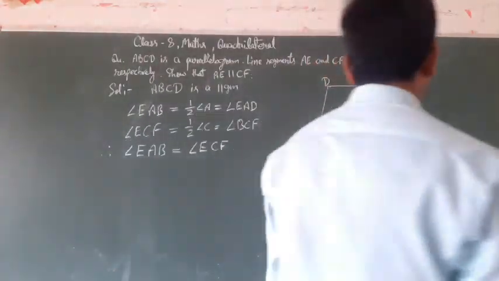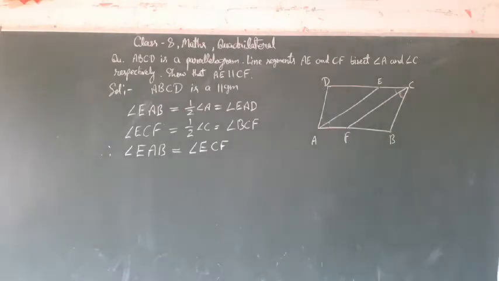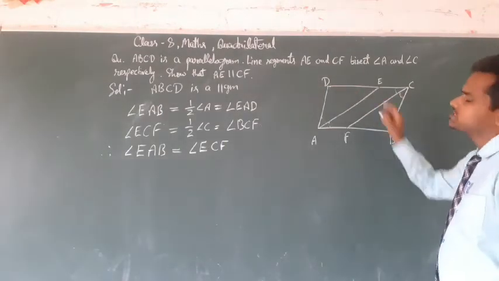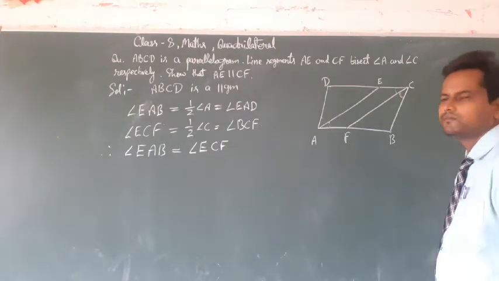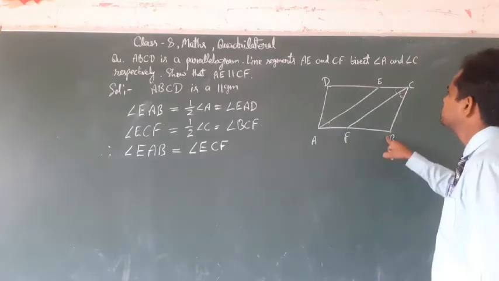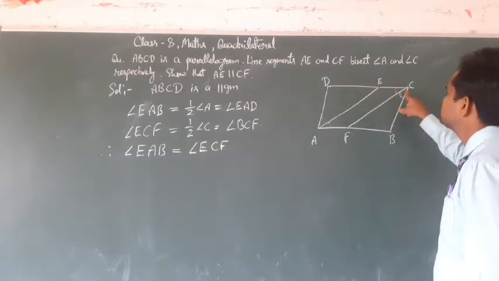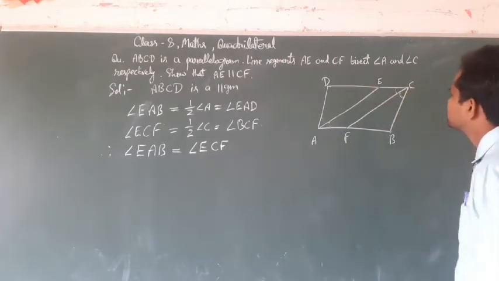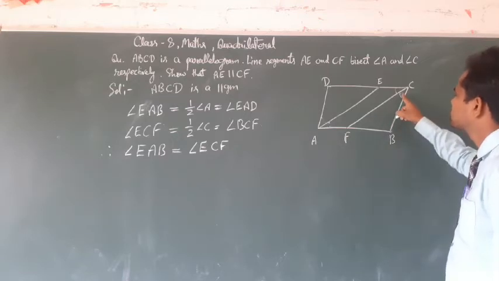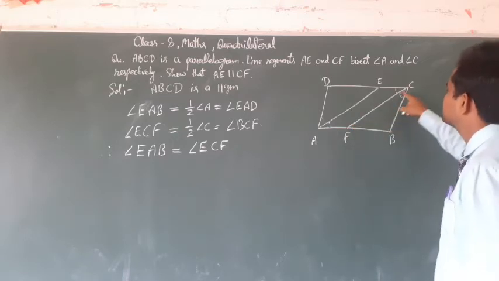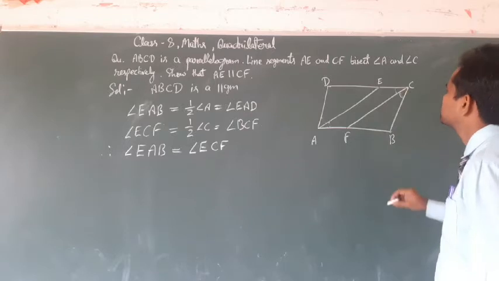Now ABCD is a parallelogram, so AB is parallel to CD and FC is a transversal.